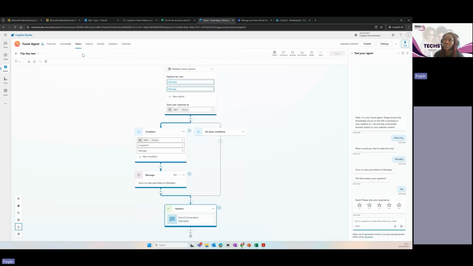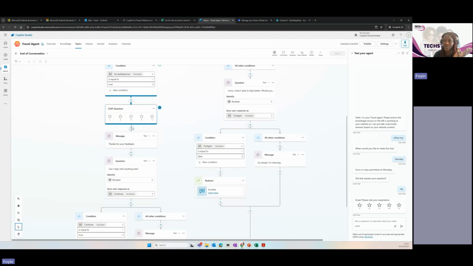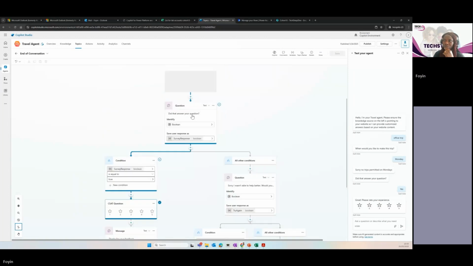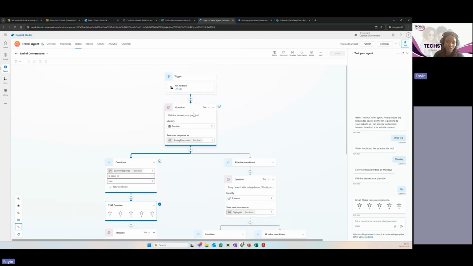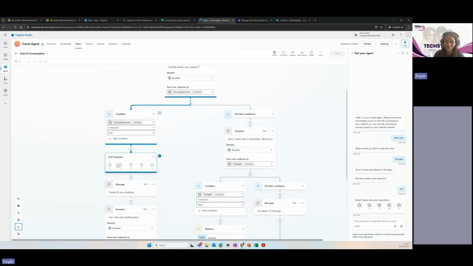Because if we go into this topic, this end of conversation topic, we can see that that's how we've asked the conversation to end here. So they've also created this end of discussion, which comes by default. So it's already there for you. You can see there's a Boolean, a yes or no Boolean, which is what we saw here. Yes or no, I said yes. And it's saying that if it's true, then ask it to rate.